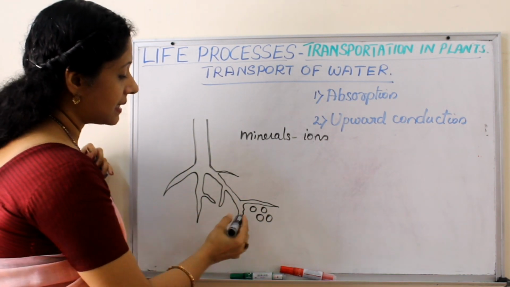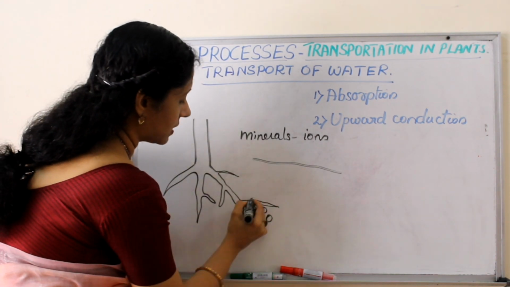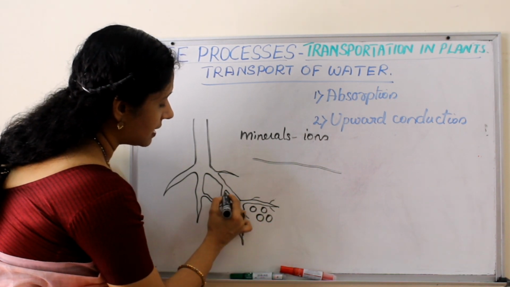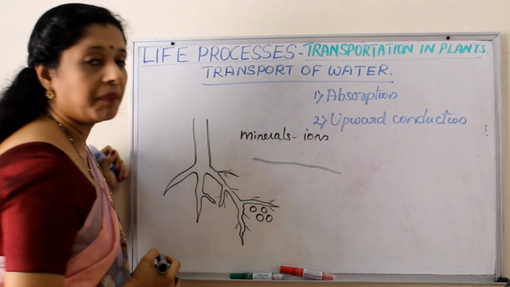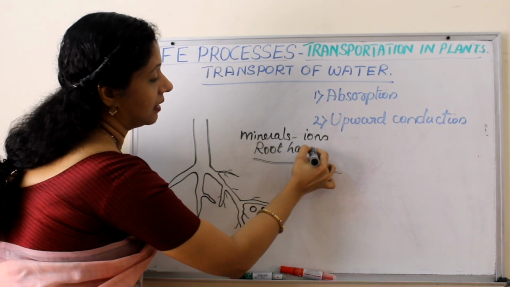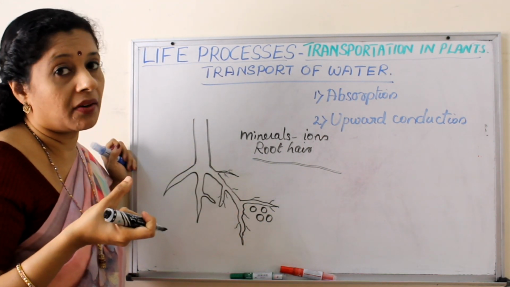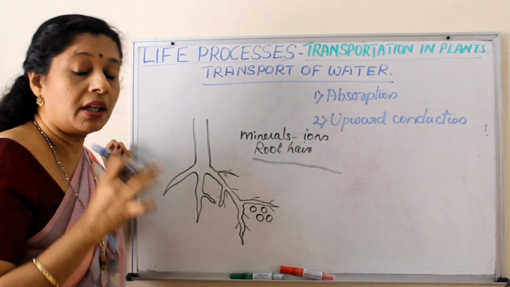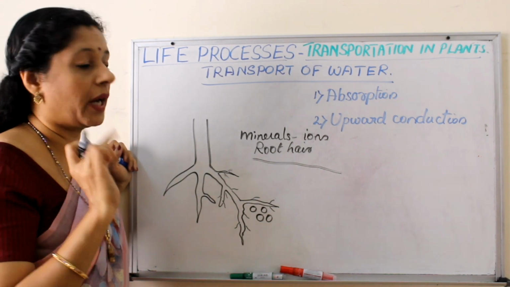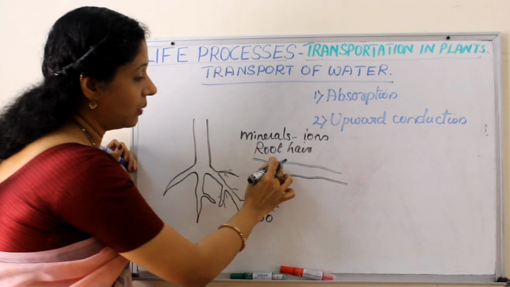So first what happens in the root itself, there are unicellular extensions of the root. Suppose if I draw here, many very fine unicellular extensions are there. They are called a root hair. So ultimately, root hairs are absorbing water and minerals from the soil. In smaller classes you learn roots absorb water and minerals. It is correct. But precisely which part of the root? Root hairs. So, if I enlarge one root hair cell here, only one cell thick.